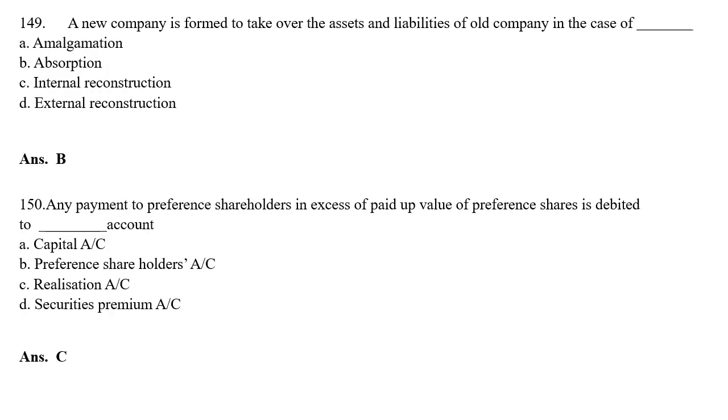A new company is formed to take the asset and liability of old company in the case of absorption. Any payment of preference shareholder in excess of paid up value of preference share is debited to: option A, capital account; option B, preference shareholder account; option C, realization account; option D, security premium account. Correct answer is option C, realization account.